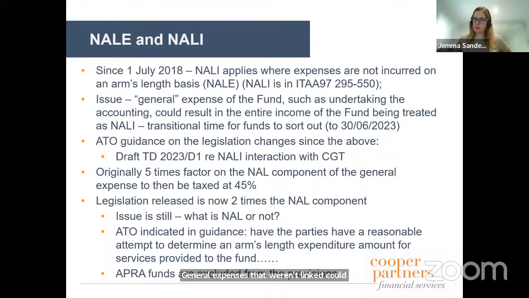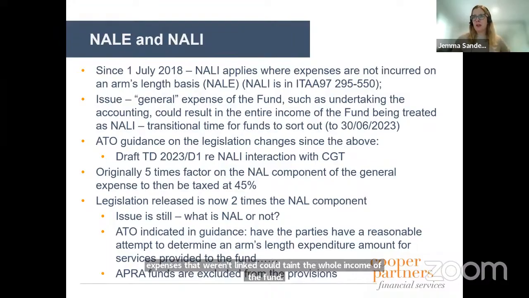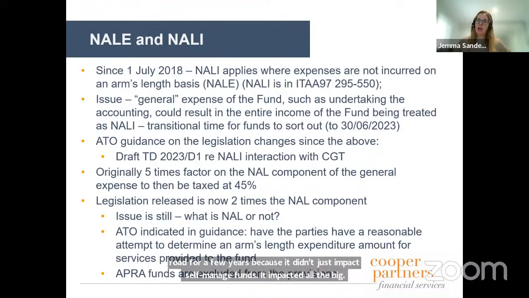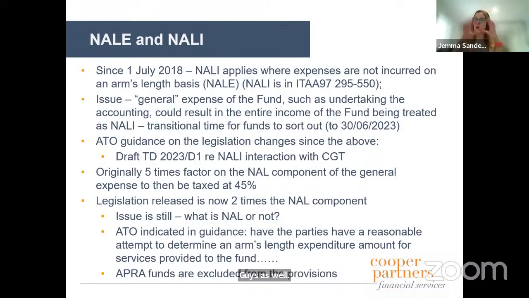Then, because that was the tax officer's view, there was the law companion ruling that came out and went through all of that, and the practical compliance guidelines, but that really kicked the can down the road for a few years because it didn't just impact self-managed funds, it impacted all the big guys as well. And I think because it impacted super more widely, that's why it got quite a lot of airtime.